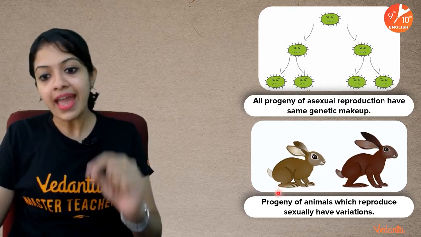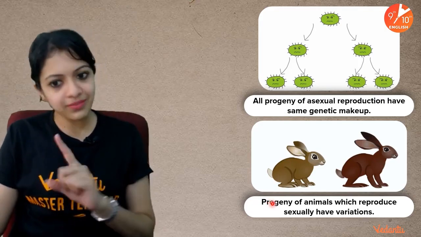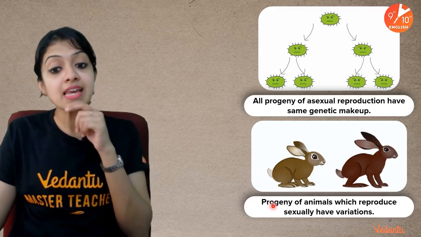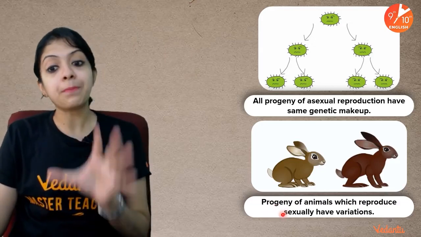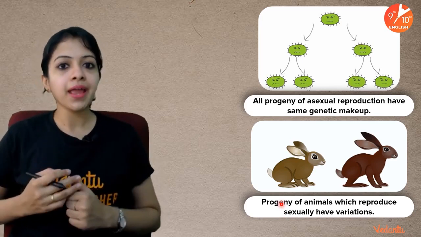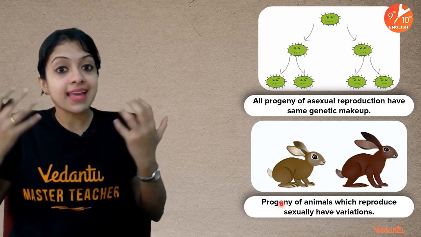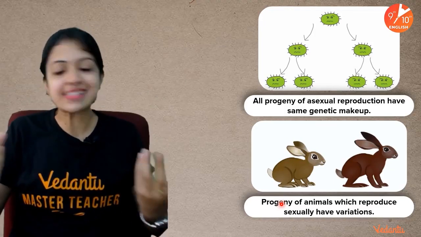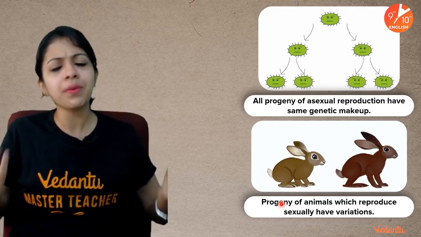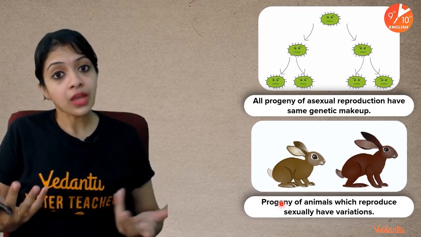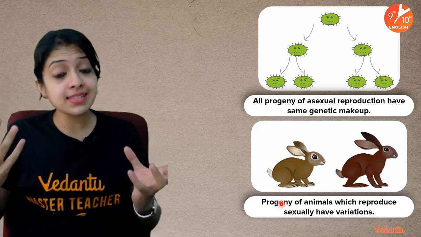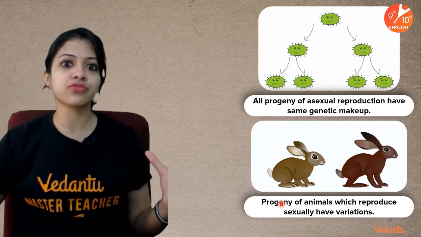Whereas in sexual reproduction, we've learned this in the chapter How Do Organisms Reproduce also, that the progeny of animals which reproduce sexually have variations. This is exactly why you, I, and any other human being you can see around, even if it's within your family, all of us, although we are all human beings, we all look different from each other. There is a lot of similarity, yet there is a lot of difference.